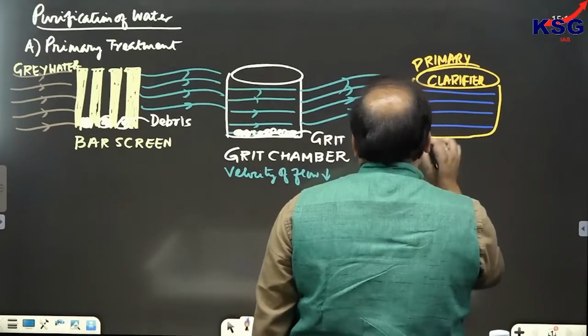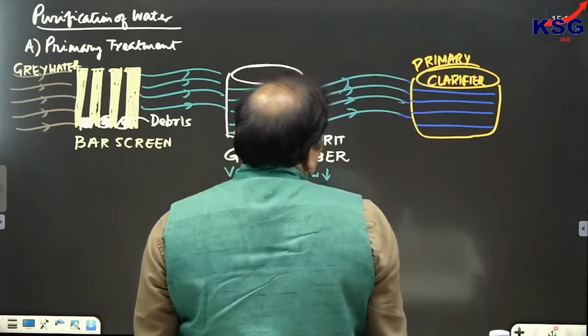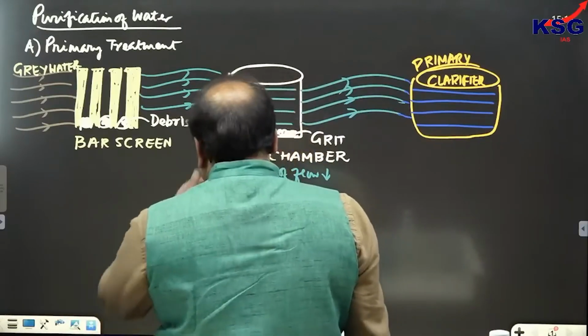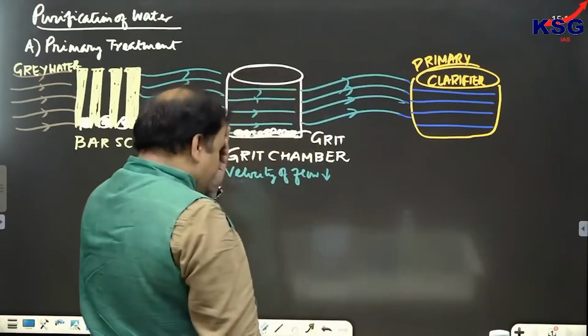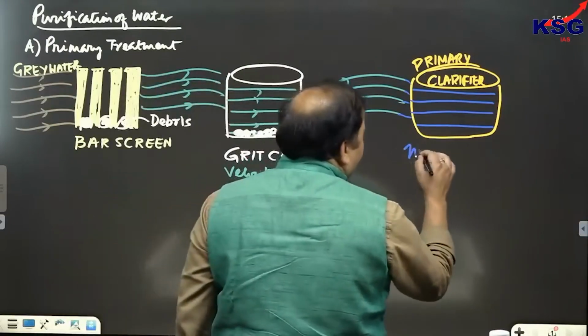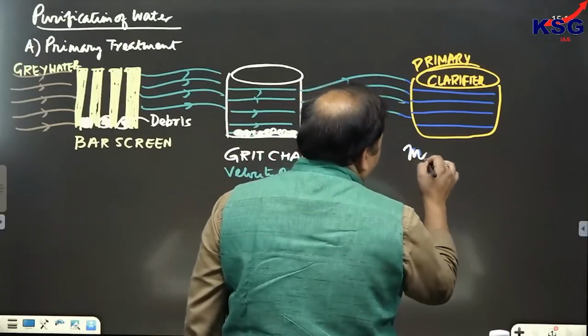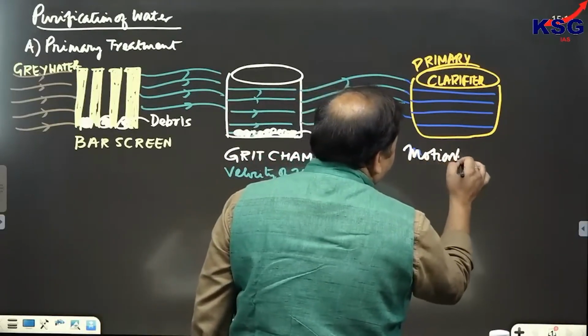In the earlier grit chamber, we were only reducing the velocity of flow. But in this case, we are responsible for making the water motionless.